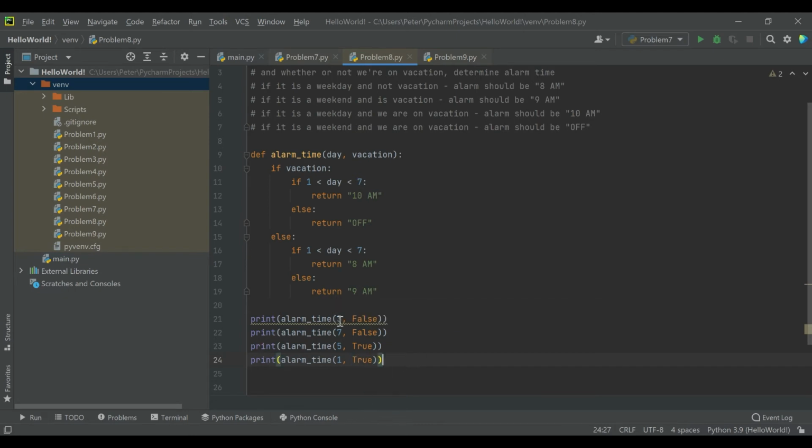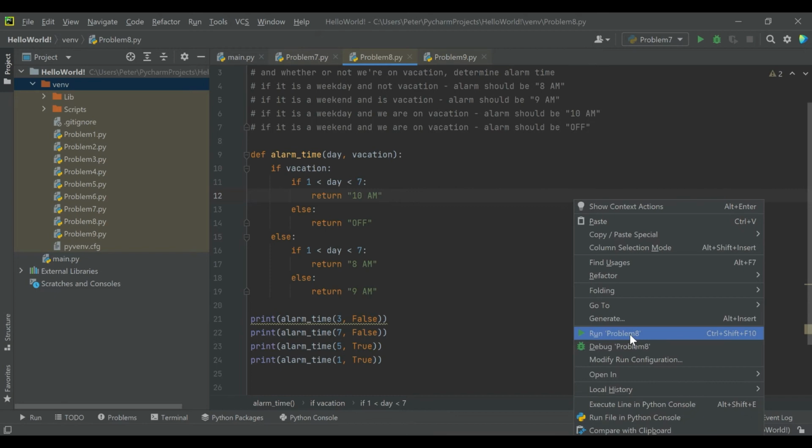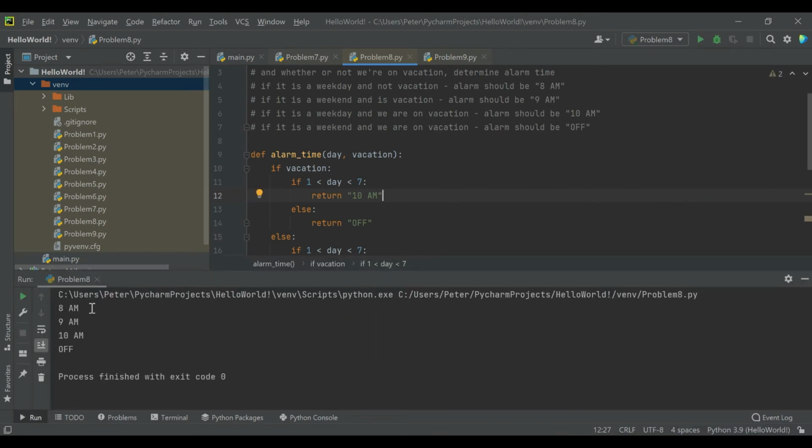So based on this, weekday, not on vacation, we should see 8 a.m. Weekend, not on vacation, we should see 9 a.m. Weekday, we are on vacation, we should see 10 a.m. And weekend, and we are on vacation, we should see off. So that's all 4 of the scenarios and parameters we were given. So let's go ahead and run this. And we get 8 a.m., 9 a.m., 10 a.m., off, just like we predicted.